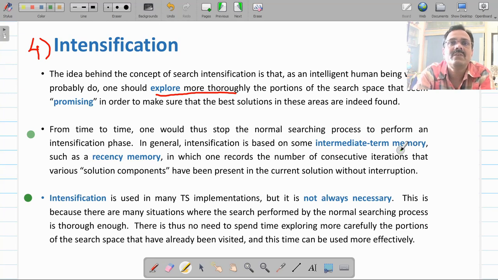I will give you a very good example of this. Suppose I have lost my car key. I have parked my car in the parking, I came to my office, and when I reached my chair, I found that I don't have my car key. So I will have to go back and find out where I have kept it.